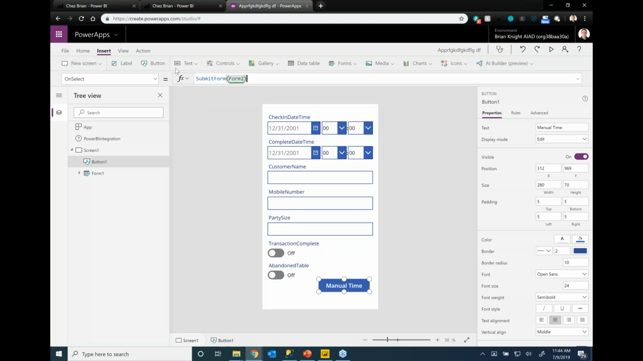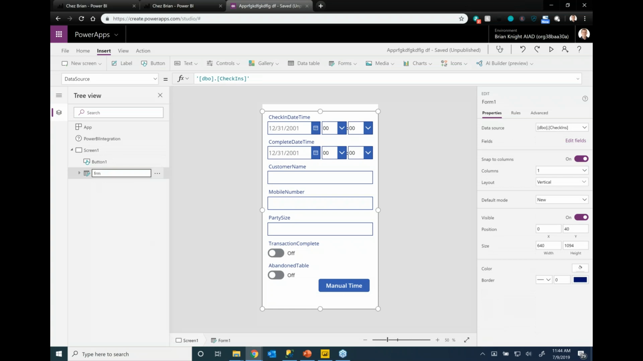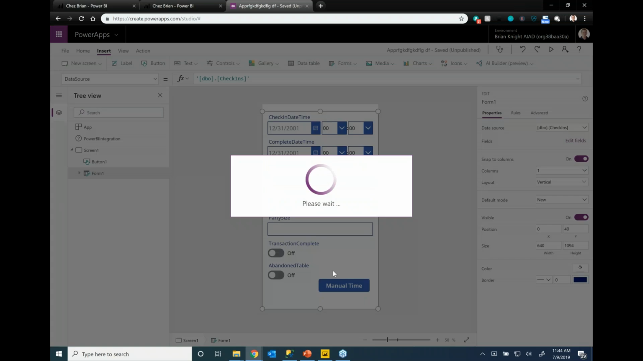Again, I should give it a better name, but one thing that's cool about PowerApps, by the way, is if I gave this a better name other than Form1, if I were to double click on this and call it FRM submit manual time, something like that, and hit enter, look what happens to my code around that.